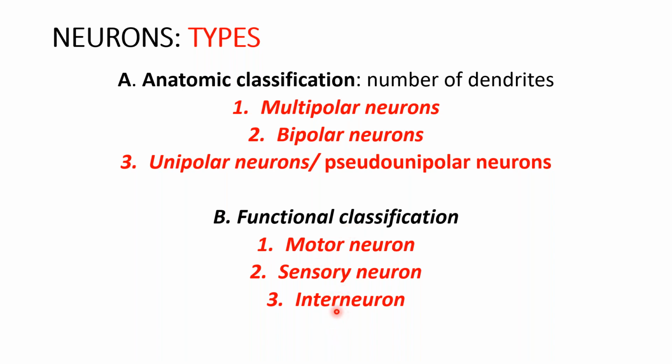Then the third type of neurons are the interneurons. They are smaller in size and connect the different parts of the brain, central nervous system. So their number is much more as compared to the main motor and the sensory neurons. They act as intermediary between the motor, sensory, and between the synapses.